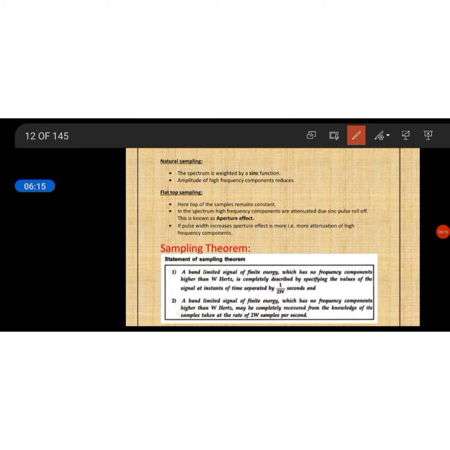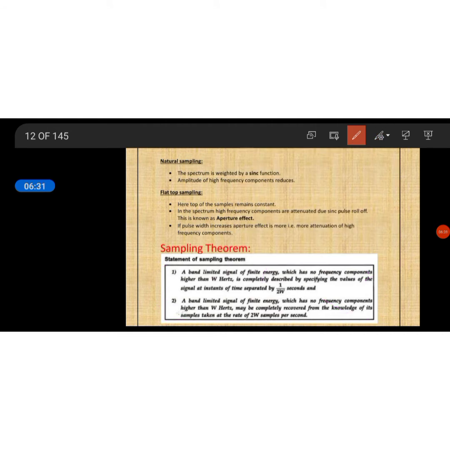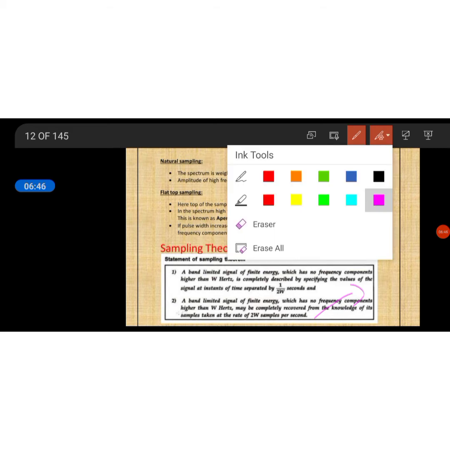Based on that, we have two important definitions. The first definition is about part 1: your continuous time signal can be represented by means of its samples. The part 2 definition says that from the sampled signal you recover the original analog signal.